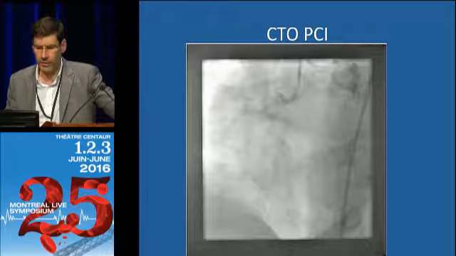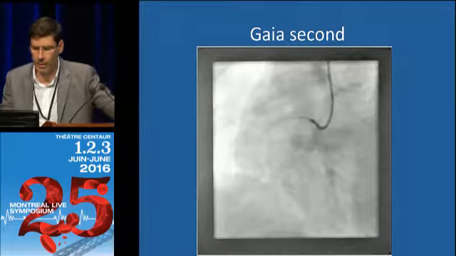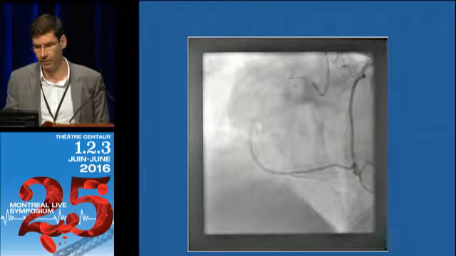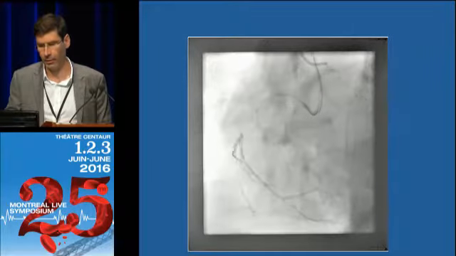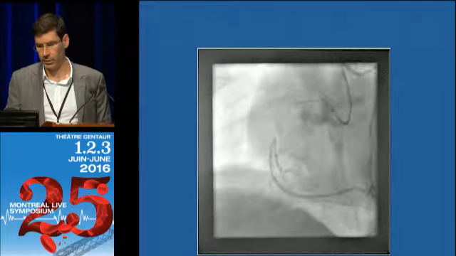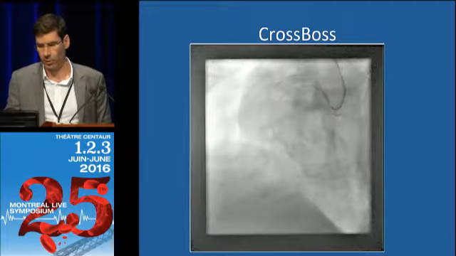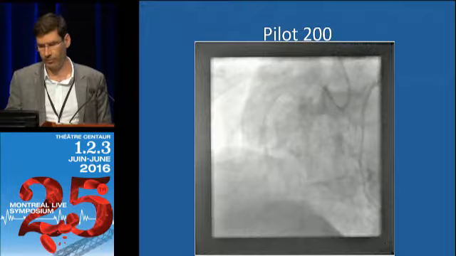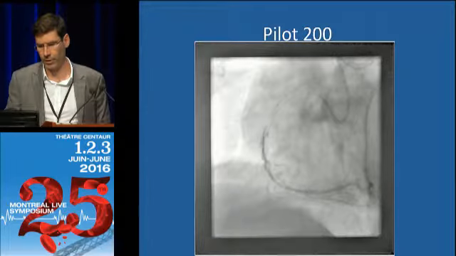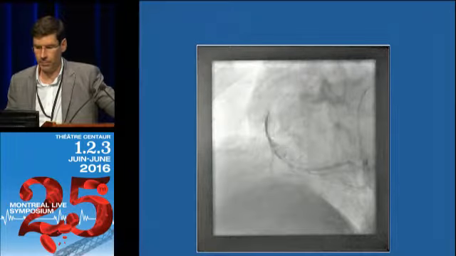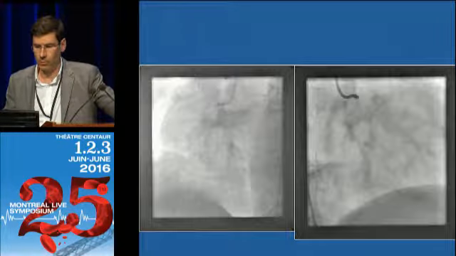This was a nice case to do. I did this last year. That was the first time I had used the Gaia wires, very interesting wires. They help you navigate within the plaque over a long segment. And so Gaia Second goes somewhere. I felt here that I was suboptimal. So what I did is bring the CrossBoss, spin it, but then I couldn't spin further than this at that point. So then I put in a Pilot 200. The Pilot 200 ran into a branch, and eventually went into the real vessel. So this is the final.